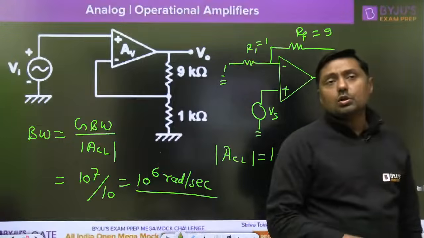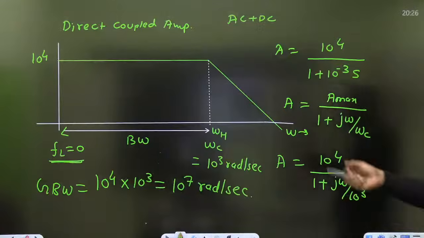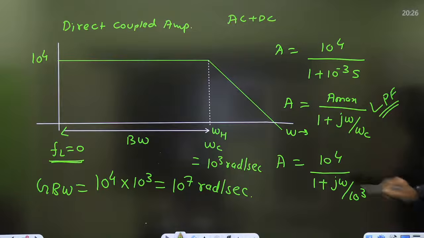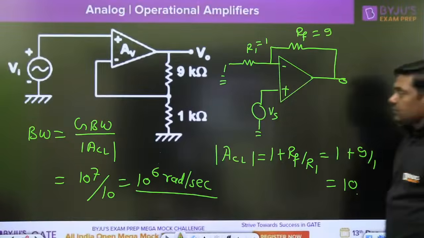So this is the question on gain bandwidth product. Remember, it is a direct coupled amplifier. The formula is a standard formula, just like a low pass filter. This is called cutoff frequency. This is called instantaneous frequency omega, or frequency of the signal. Compare it and you will get the answer from this question.